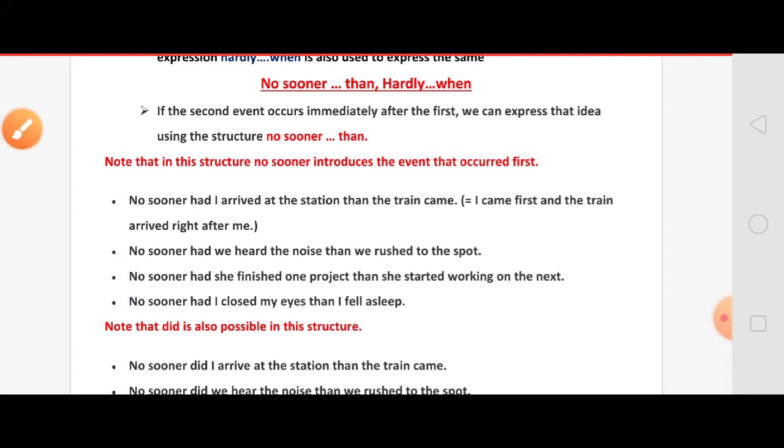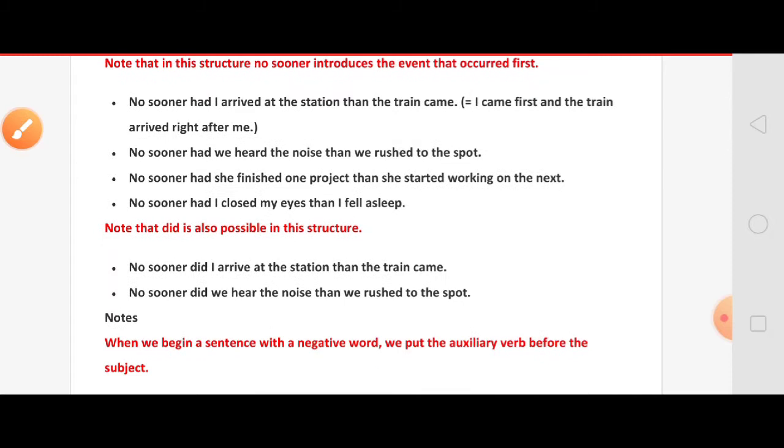Right. Listen. Note that did is also possible in this structure. In the no sooner structure, sometimes you can use did also. For example: No sooner did I arrive at the station than the train came. No sooner did we hear the noise than we rushed to the spot. You can use did also.